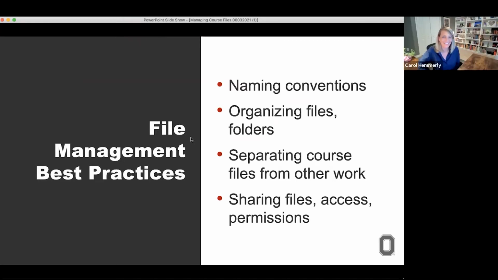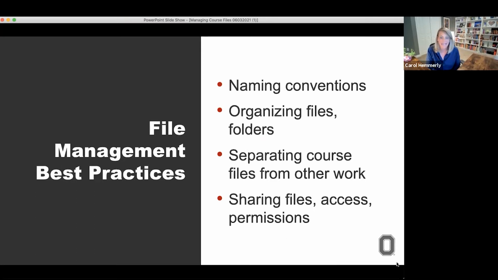Thank you, Stephanie. Hi, everyone. So the first thing we're going to be talking about today is general file management best practices. And we've separated that out into 4 different areas. So first, we're looking at some standard naming conventions for files, how to organize files and folders, separating course files from other types of work that you might be doing, which obviously would be relevant for all of those instructors out there.